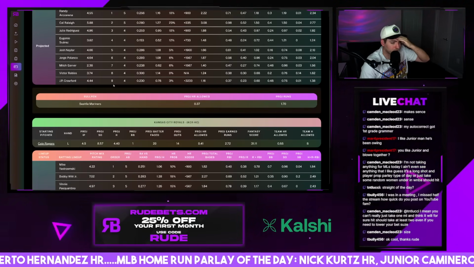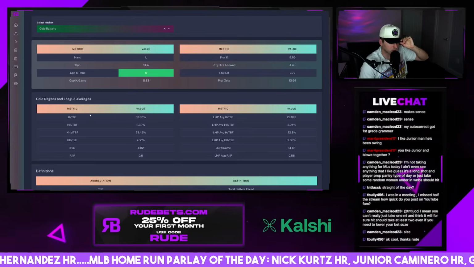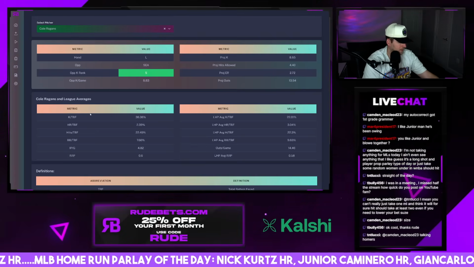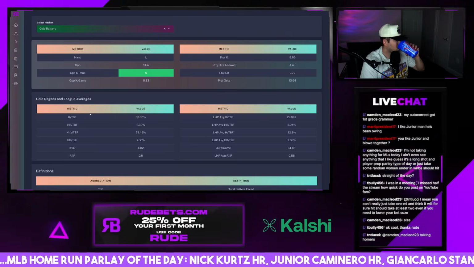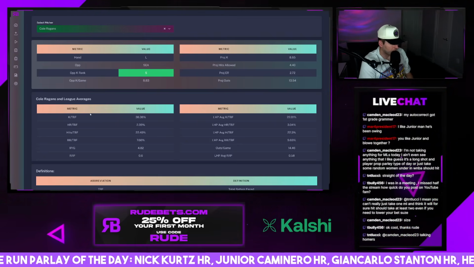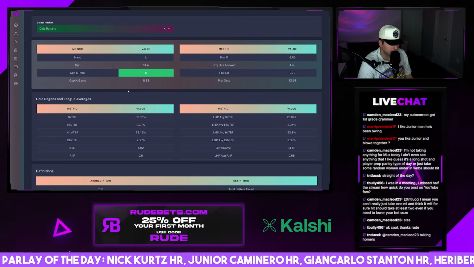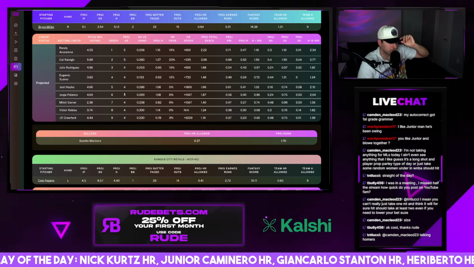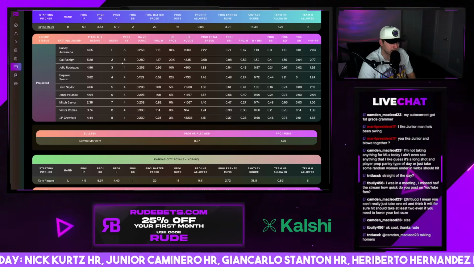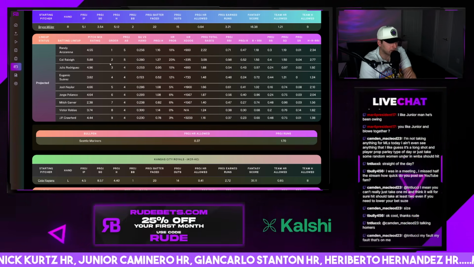Bryce Miller going up against Cole Reagans. Wow. When's the last time Cole Reagans pitched? Oh, you're talking homers? Yeah, we'll get to that at the end. When we look at the full leaderboard, we'll look at who's the best options for homers. So in probably about 10 minutes, maybe less.